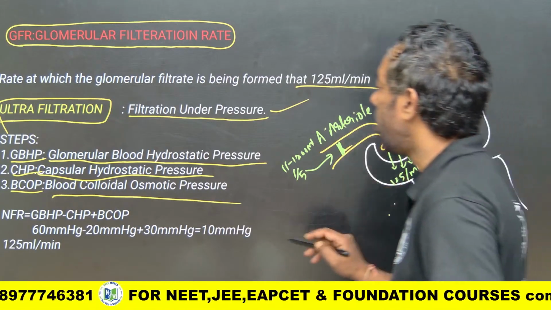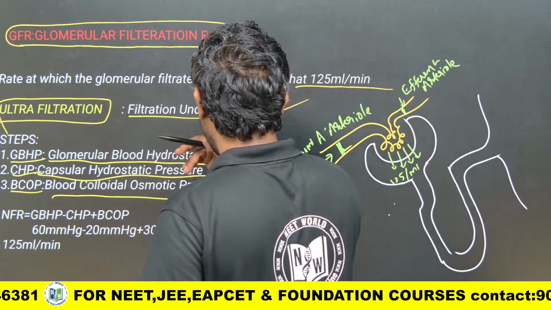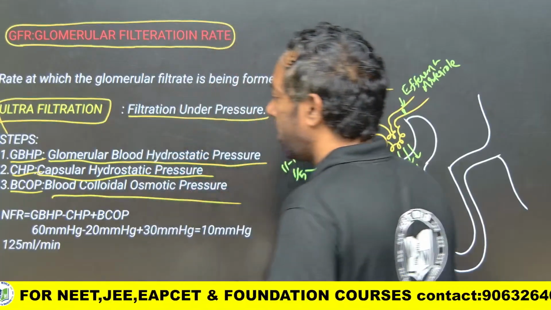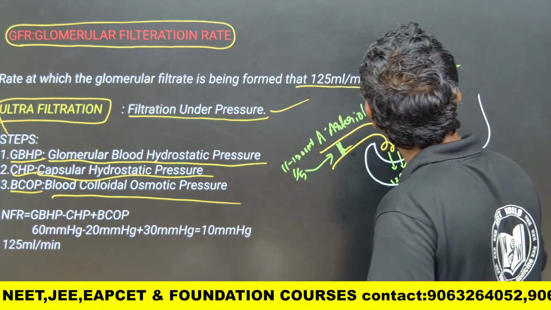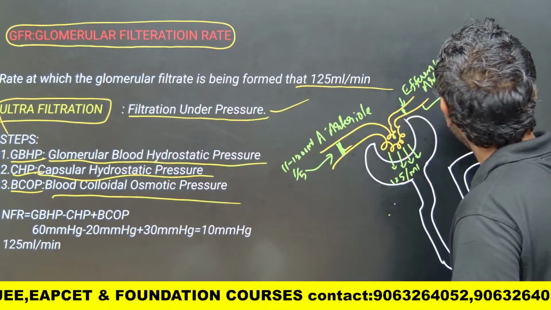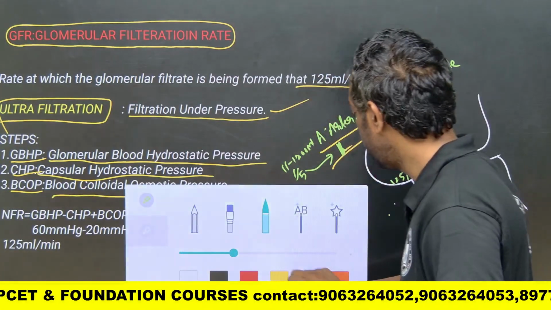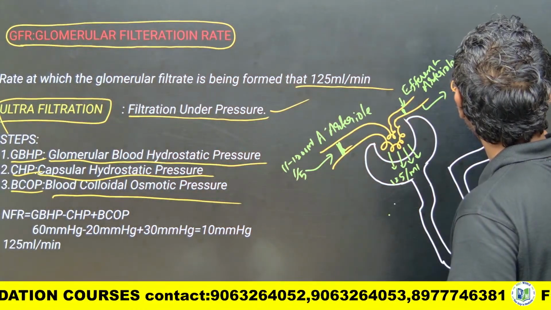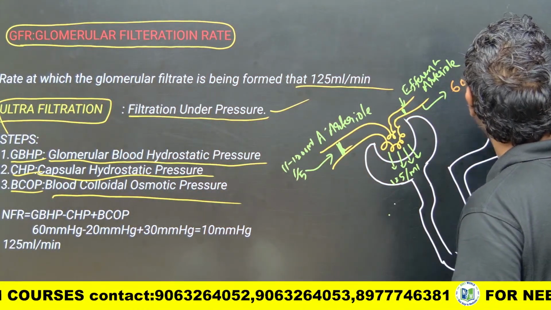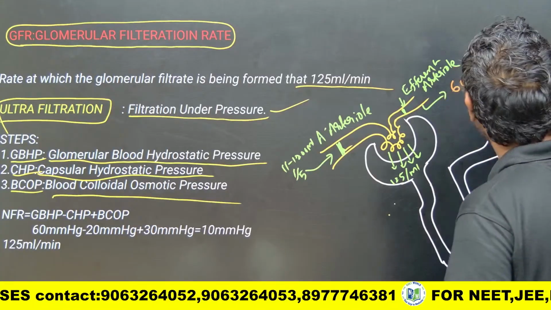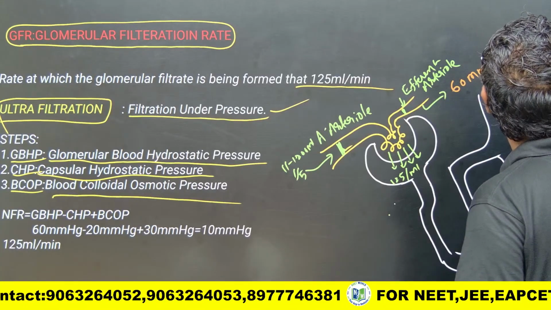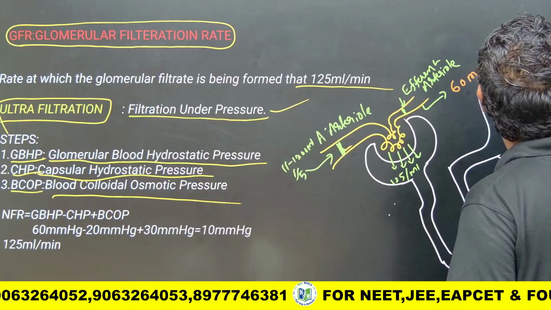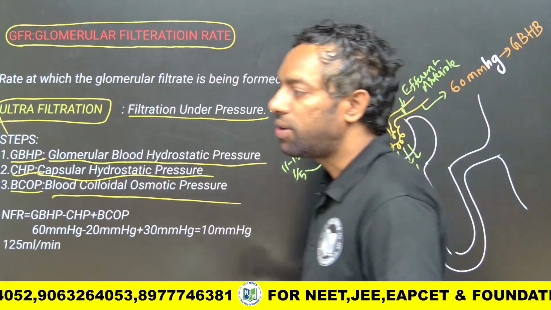How much is it? It is 60 mmHg. That is GBHP, glomerular blood hydrostatic pressure.